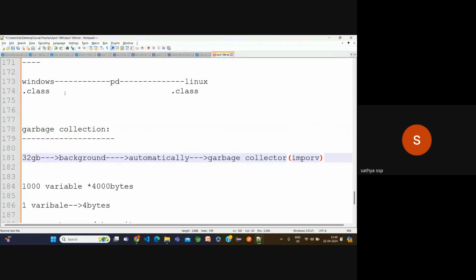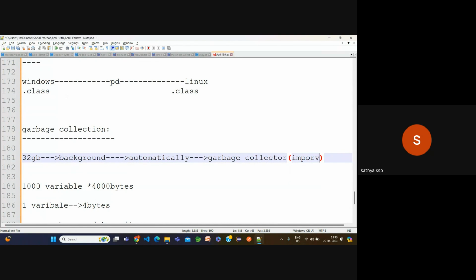Now the remaining variables are deleted. No, the variables are not going to be deleted, the space is going to be deleted. Just variables are declared, and after that I want to initialize. If you want to initialize, it will take some memory space. That space is going to be deleted. Why? Because right now I'm not using it. Whenever we are using it, we need some memory space.